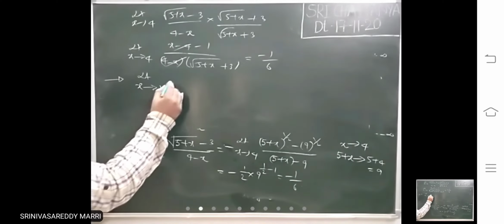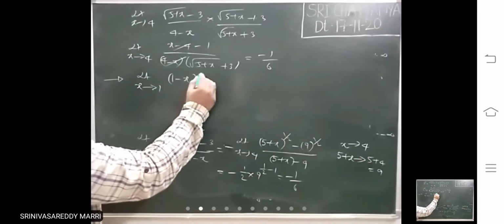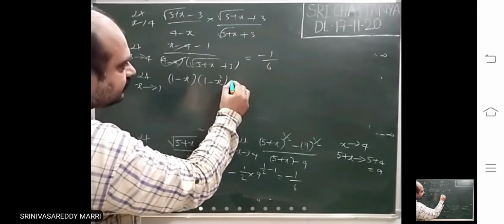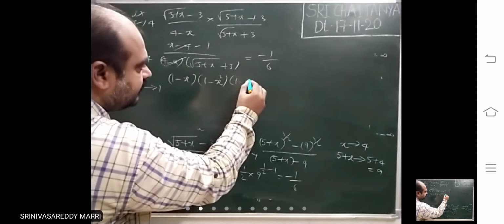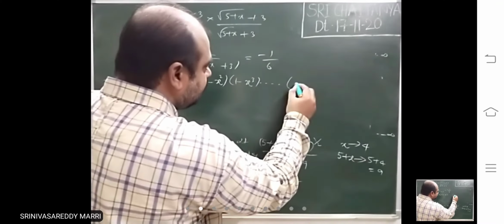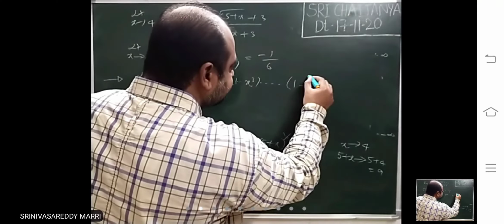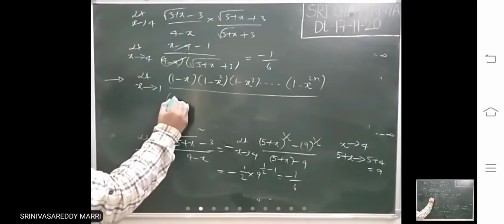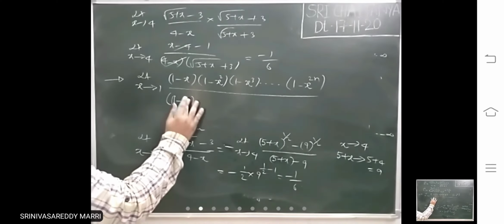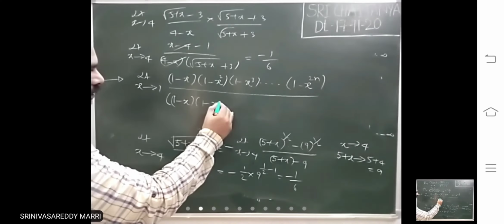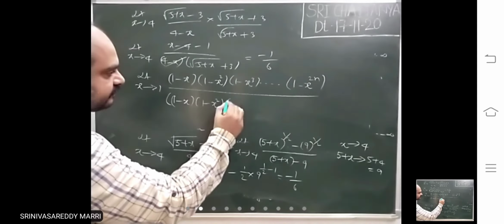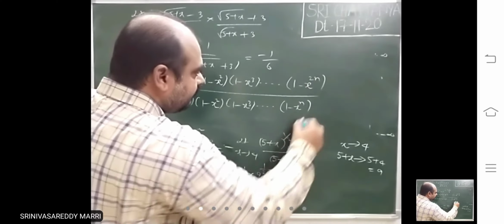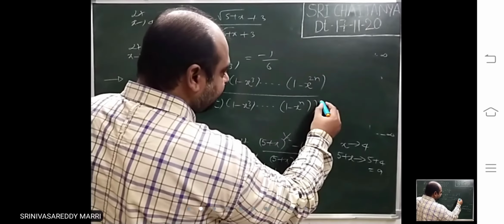Limit x tends to 1 of (1 minus x)(1 minus x square)(1 minus x cube) and so on up to (1 minus x power 2n), divided by [(1 minus x)(1 minus x square)(1 minus x cube) and so on up to (1 minus x power n)] whole square.